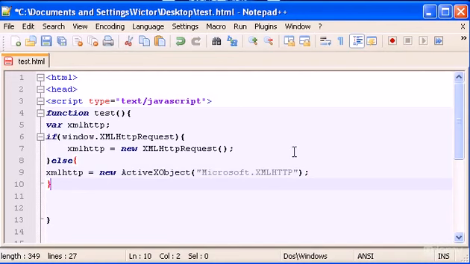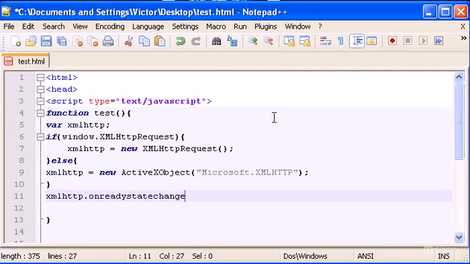So let's proceed. Now down here, after we've created the statement to see if the user is using either Firefox, Chrome, Opera, or Internet Explorer 6 or 5, we will use the XMLHttp variable, which basically is the XMLHttpRequest object, and I'm going to give it an event handler, which is called onreadystatechange.